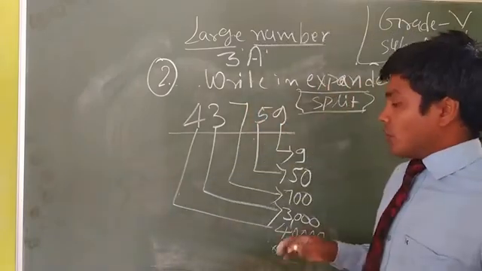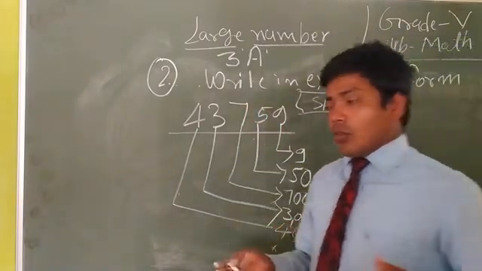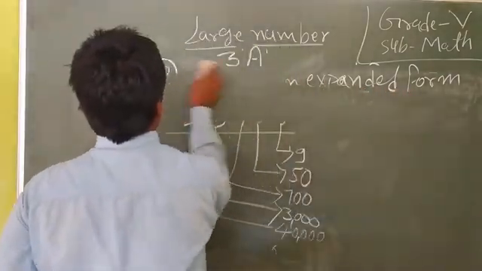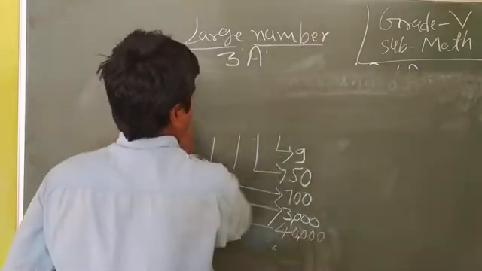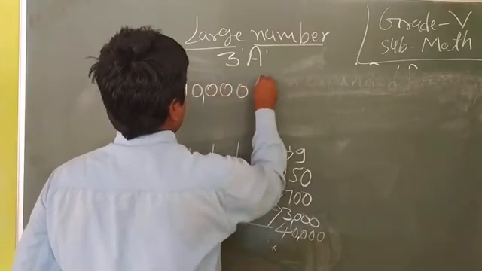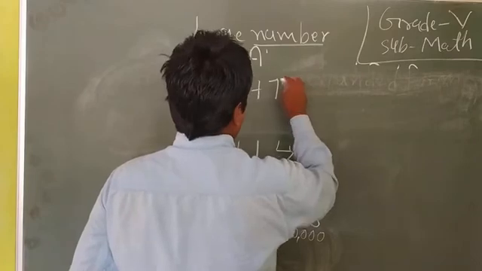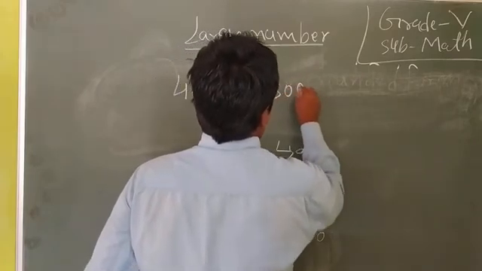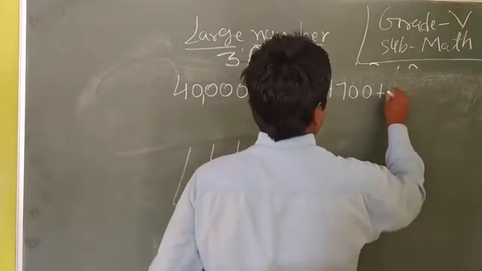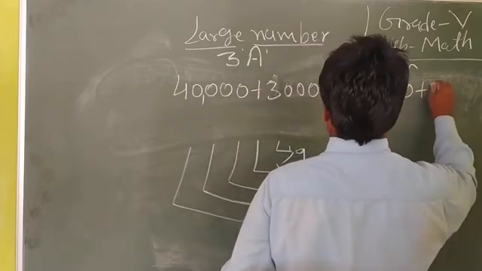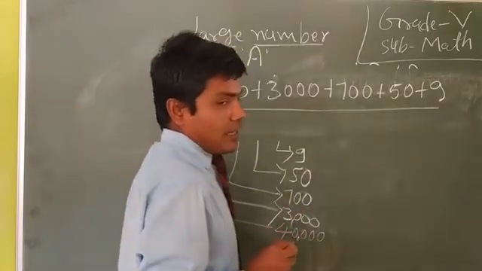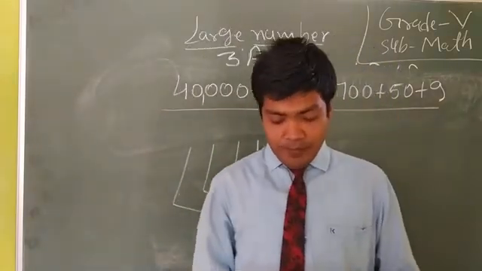Okay, dear student. So we will show the numbers in expanded form by using this system. That means we write here 40,000 plus 3,000 plus 700 plus 50 plus 9. It is the expanded form of 43,759. So dear students,